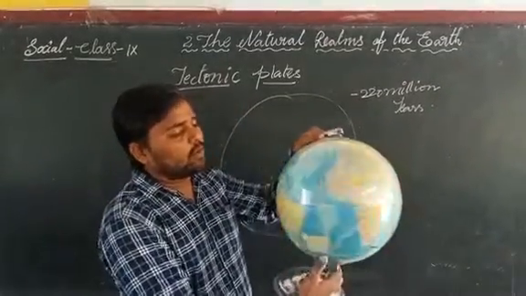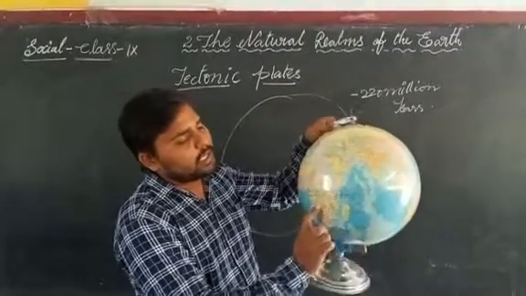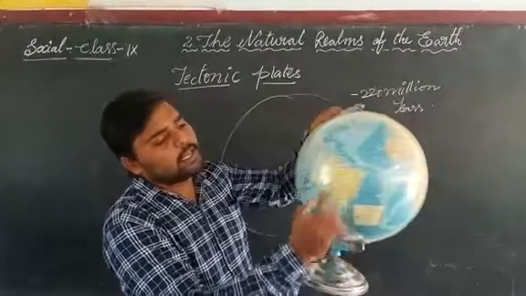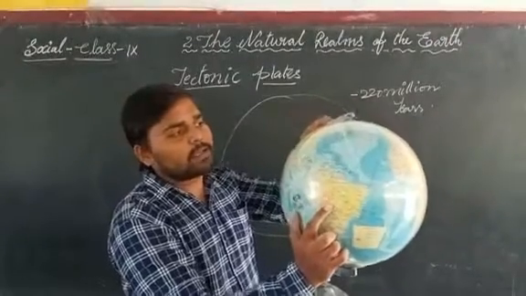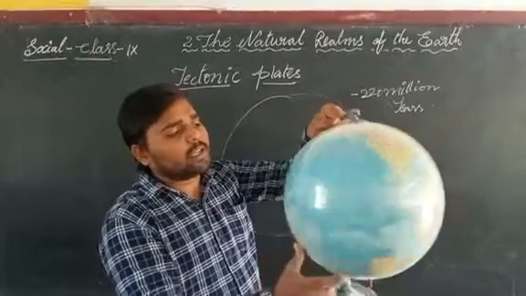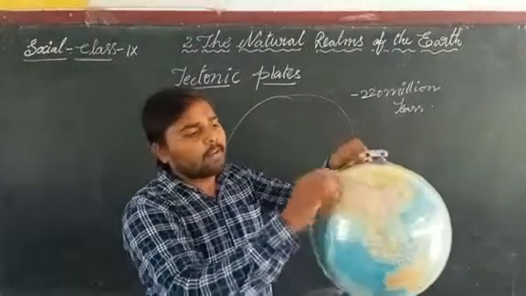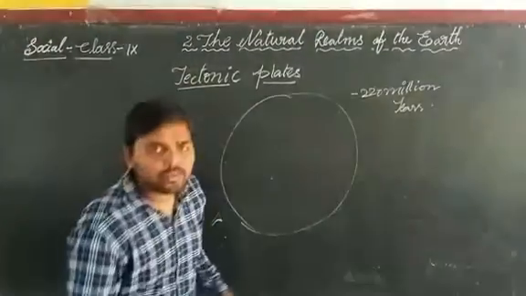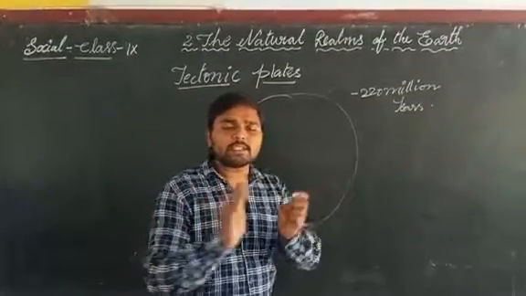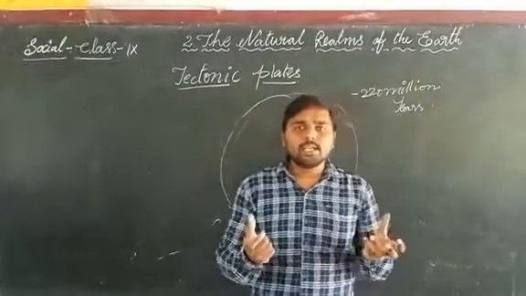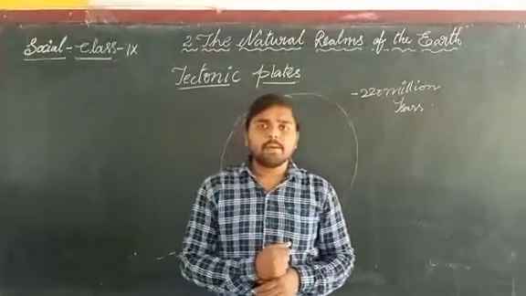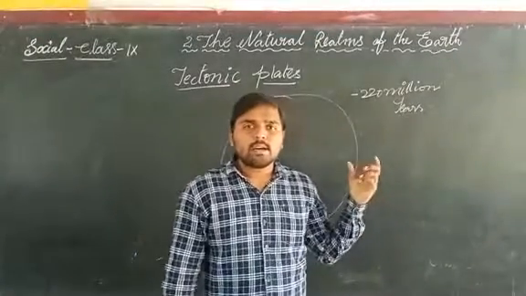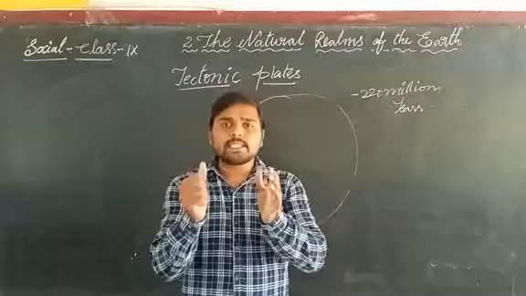Suppose this is the globe. Here you can see Africa, and here you can see South America. Here we can see North America. These continental parts fit like a jigsaw puzzle. If you fix all the continents together, we can see the entire landmass. About 220 million years ago, all the continents were fixed at one place.